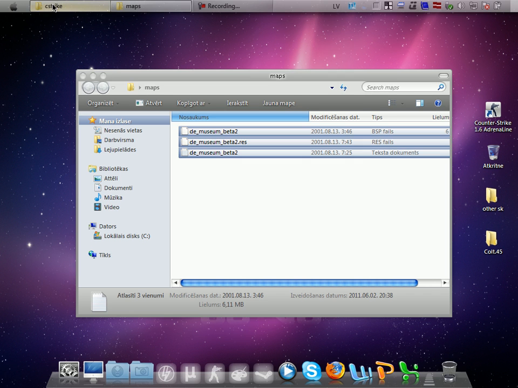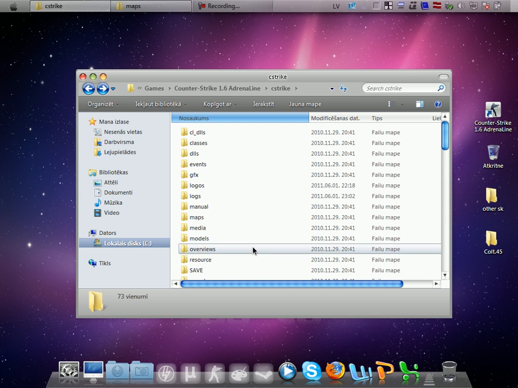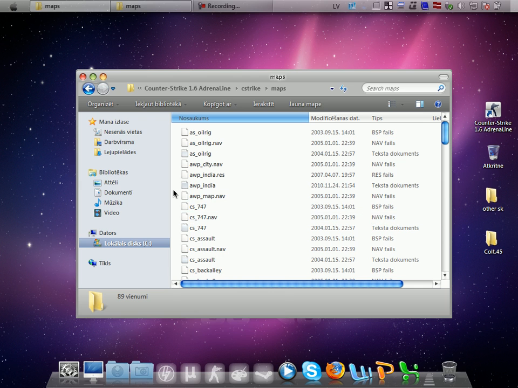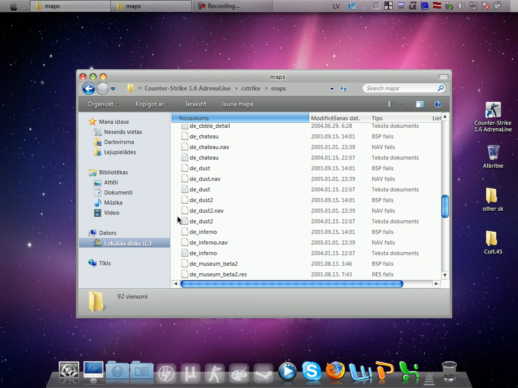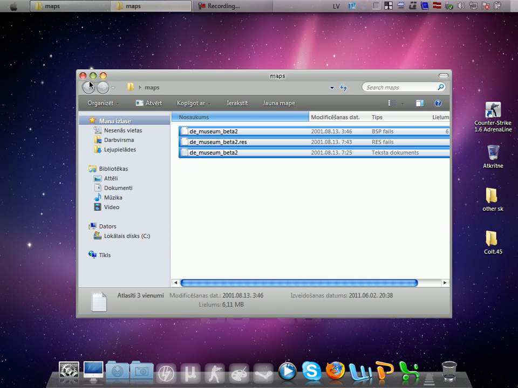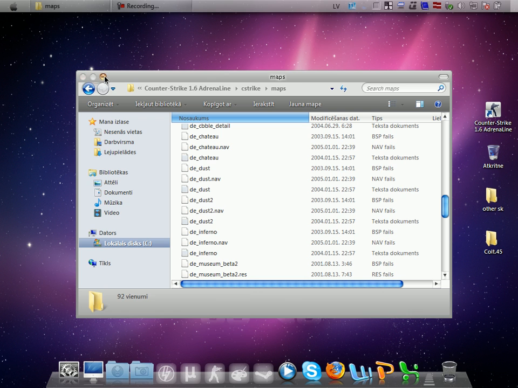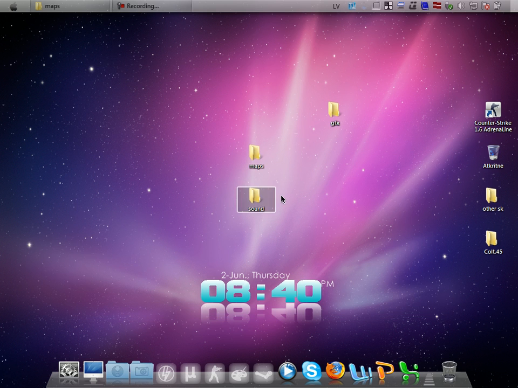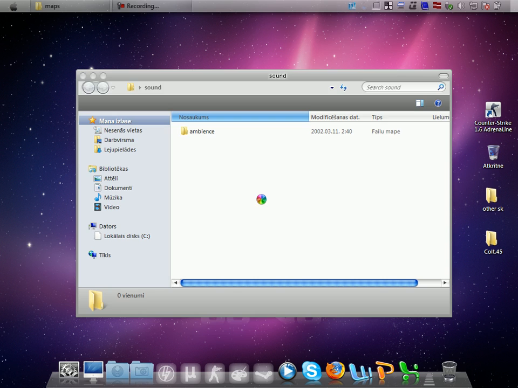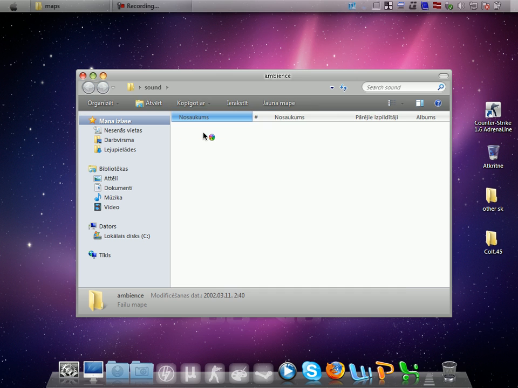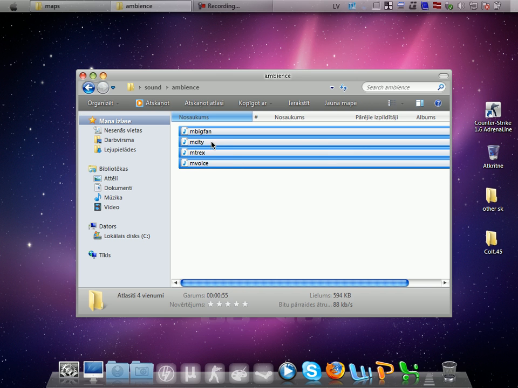Then go back to your C-Strike folder of your Counter-Strike directory, find the maps folder and just paste in here these three files. It's done with maps. This maps folder we can just close, and here is the last folder called sound. So open this sound folder and click the ambulance folder and copy all these sounds. Then we can just close this sound folder.